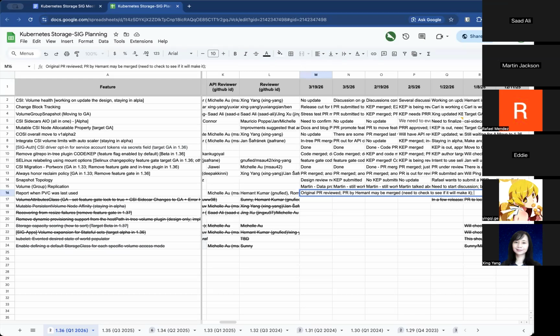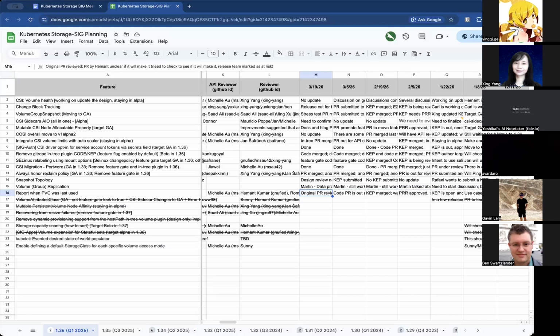But it looks like the release team marked this one as at risk. So I need to check with Haman and see what's going on with this one, because they changed the implementation very late. But maybe the enhancement issue they're tracking is not the correct one. So they're asking them to file an exception. Okay, I'll ping Haman and see what to do with this. Got it. Is Haman here? I didn't see him earlier. I didn't see him. Okay. Yeah, I don't think so.